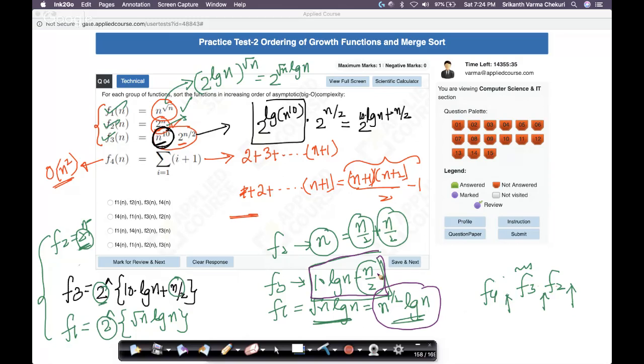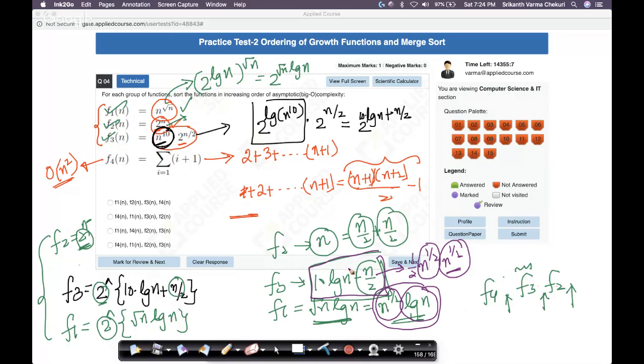Can I write my n by 2, keeping the constant half away, as basically n? I can write n as n power half into n power half. I know that this n power half and this n power half are the same, so they must be growing at the same rate. Now here I have n power half and log n. I know from the order of functions that n power half grows faster than log n.